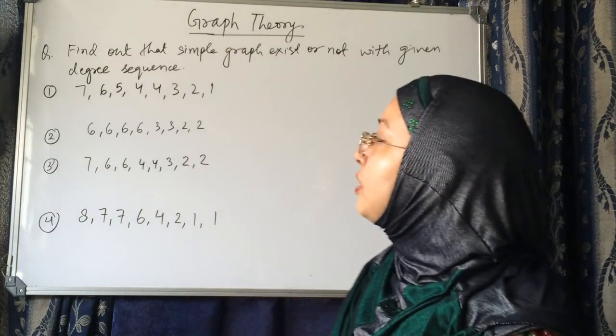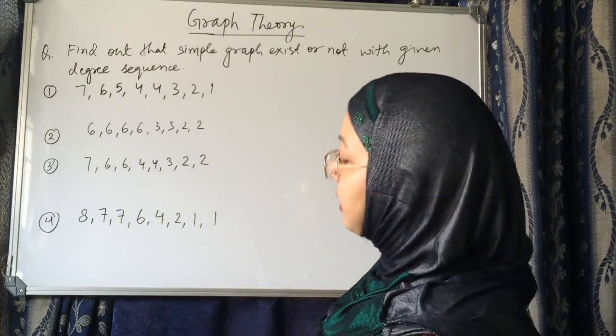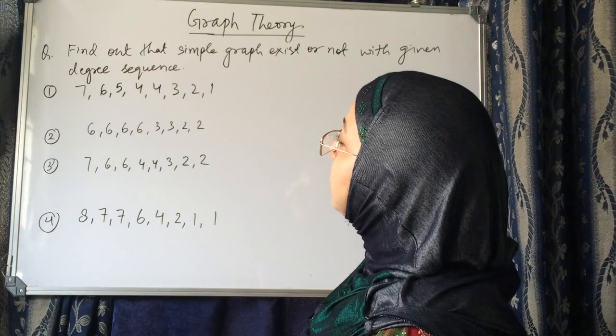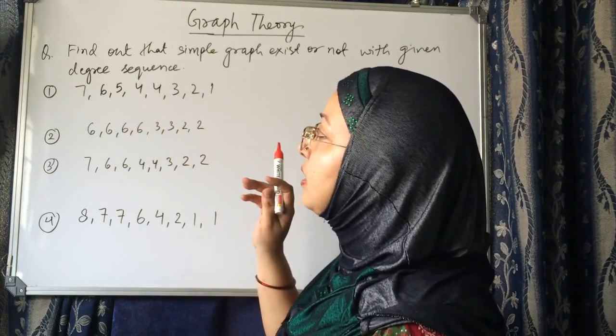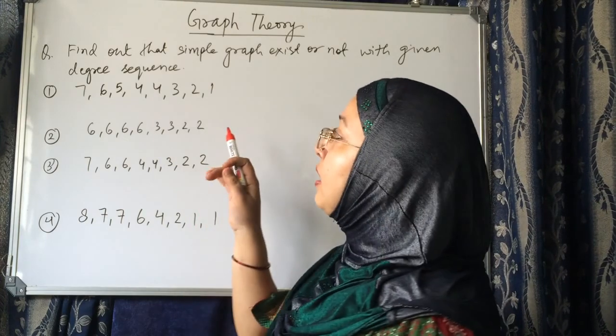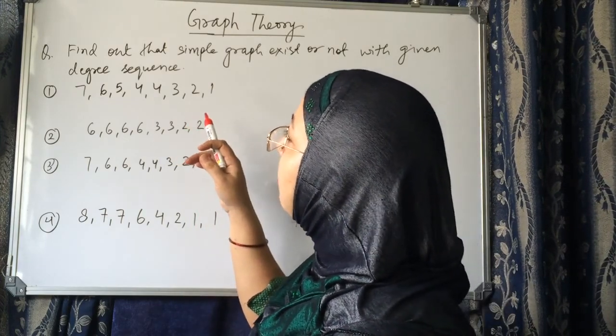Question number 1: the degree sequence is 7, 6, 5, 4, 4, 3, 2, 1. First of all, it is in non-ascending order. It is okay. Let's check how many degrees are odd.